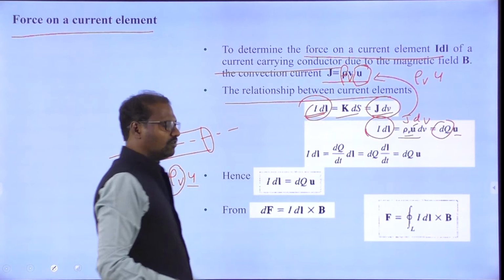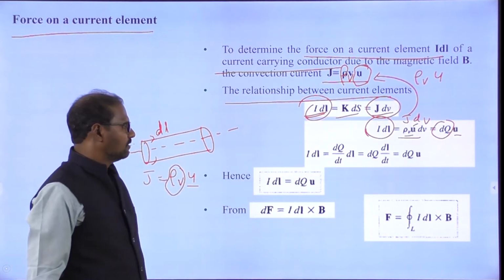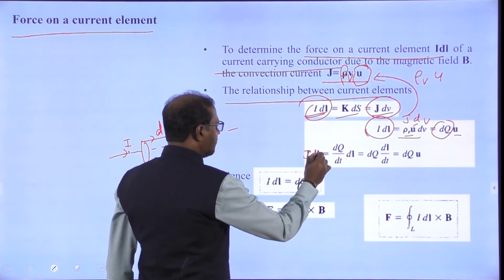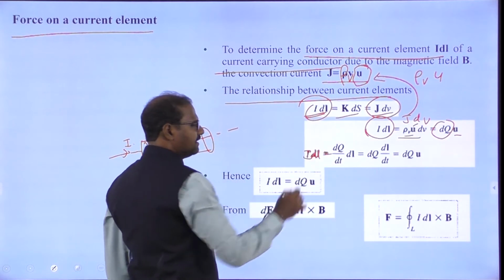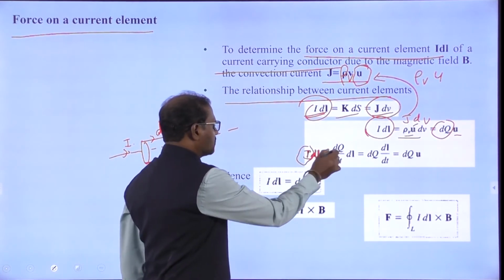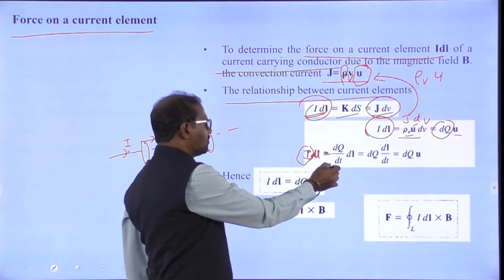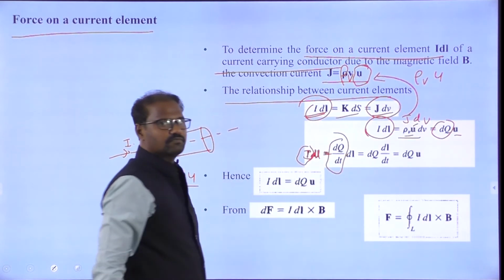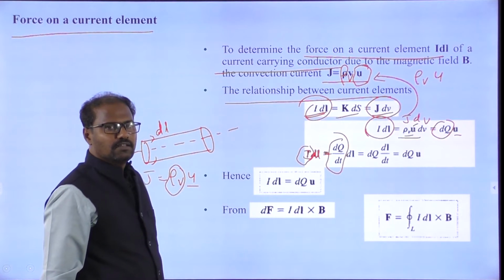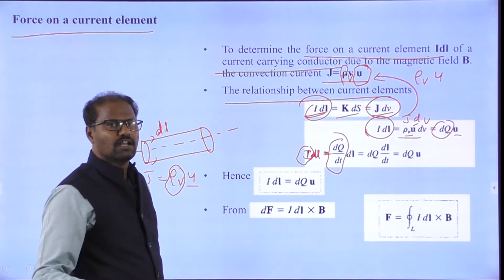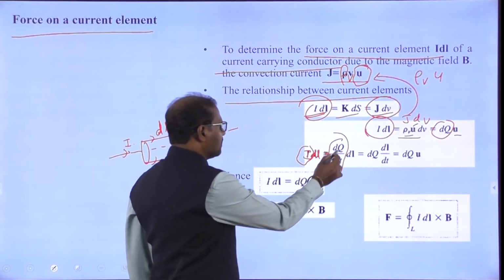How will you get the dq? What is the I dl element? I dl means dq by dt into dl. So what is the total current? Current means the charge is moving with respect to time. dq by dt is called I. A time variation of charge we call a current. The movement of charge is called current.